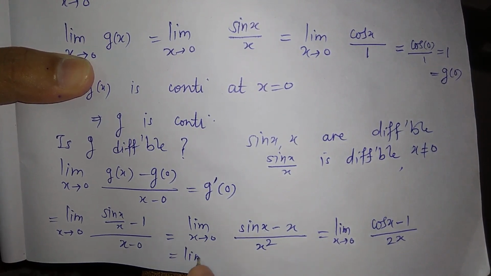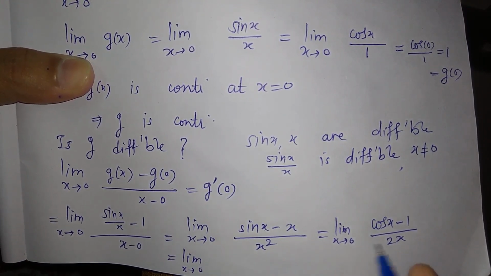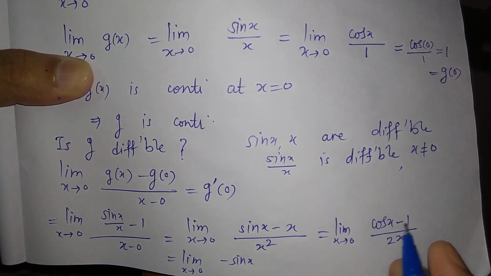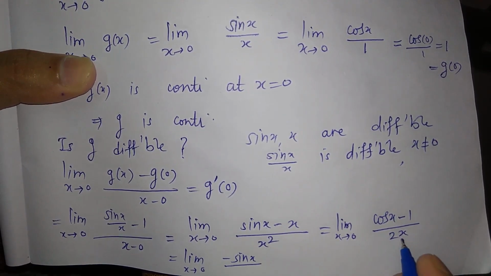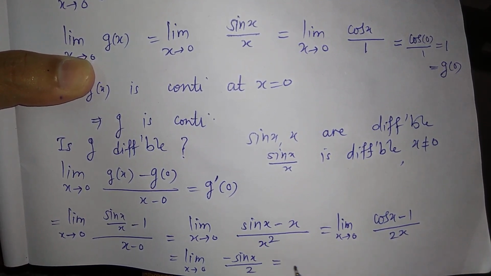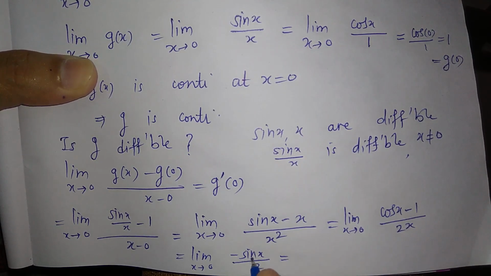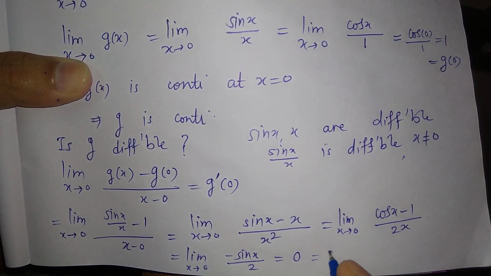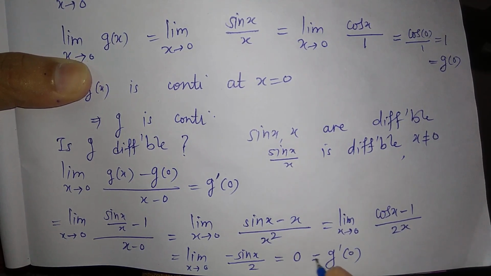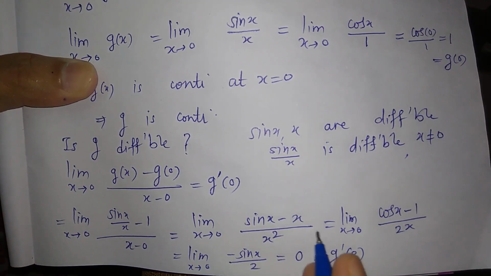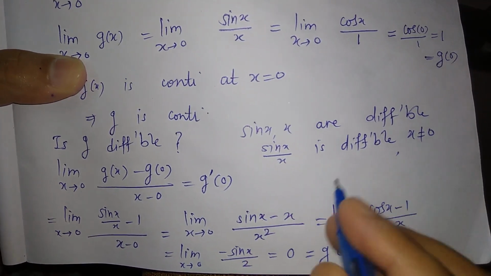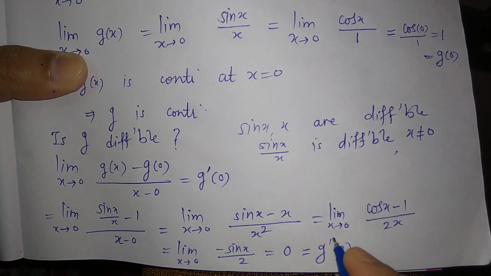So this is equal to the limit as x tends to 0. So the derivative of cos x is minus sin x, then the derivative of 1 is 0, and the derivative of 2x is 2. So when we put x equal to 0, this sin 0 is 0, 0 upon 2 is 0. So this exists and it is finite, and therefore this is the value equal to g dash at 0. So g of x is differentiable for x not 0 and also it is differentiable at 0.